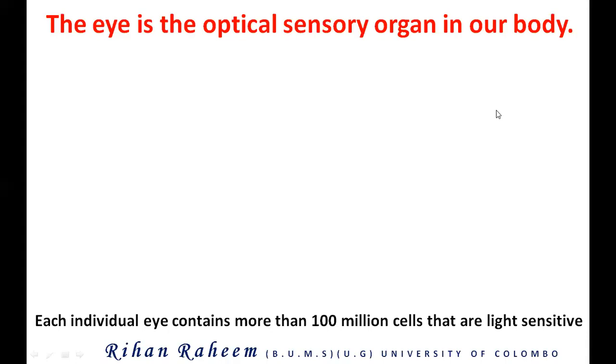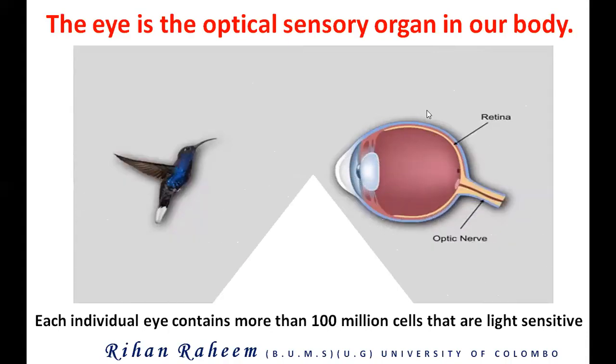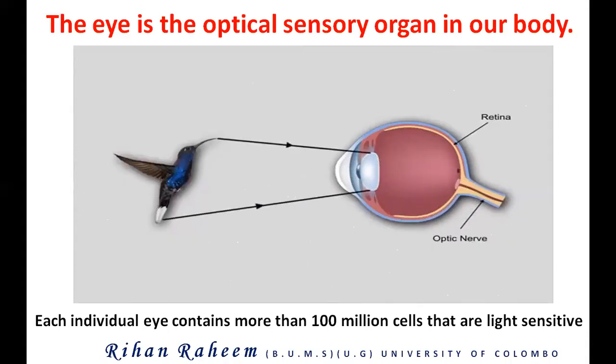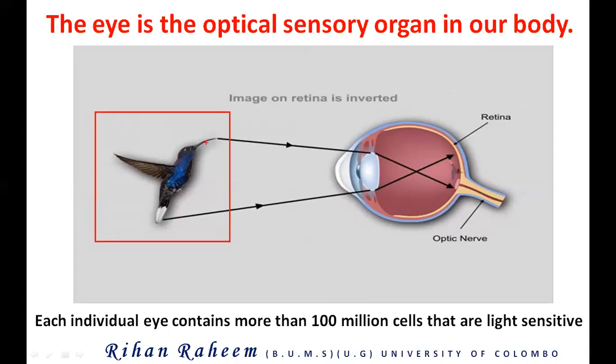Okay, so in your body, we have only that organ, and it is a very, very delicate organ, so we have to protect it. So when you look at the eye, from that only you see things. So here in this diagram, I hope you can see the diagram, and whatever I am drawing on top of that diagram in red color, you can see that there is a bird, and the light ray from the bird is coming and falling on the lens of the eye.